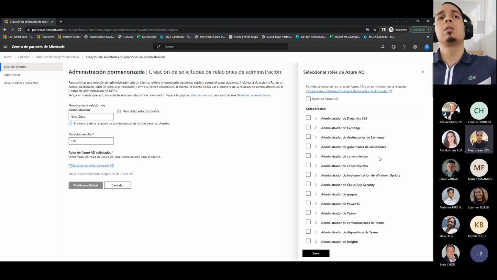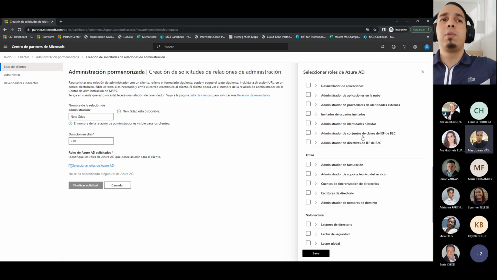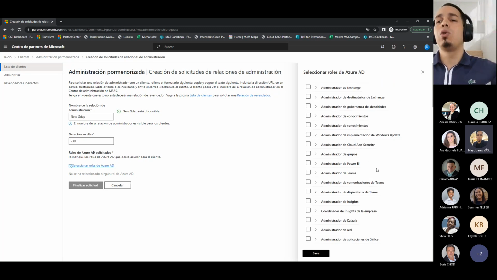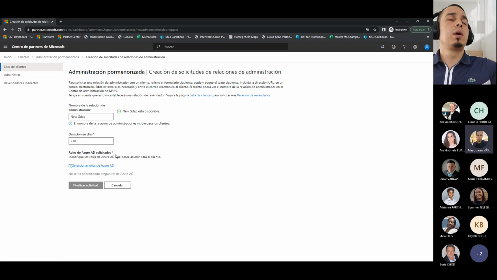So the reseller can see the permissions that Microsoft suggests you may need. So it's good to know that now you can divide. Before, we had all those privileges, but now we are going to divide those privileges.